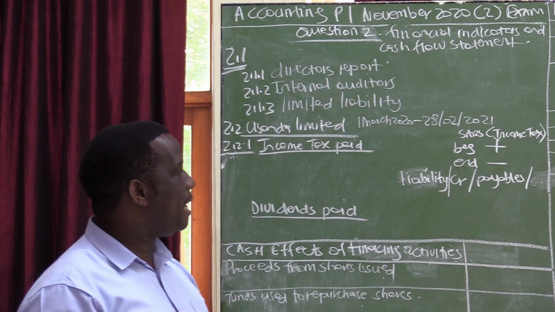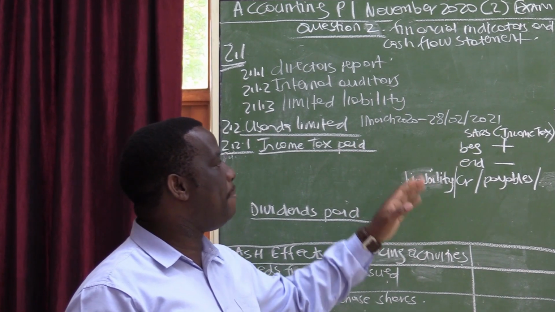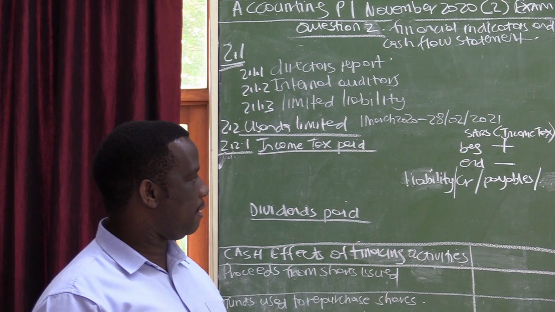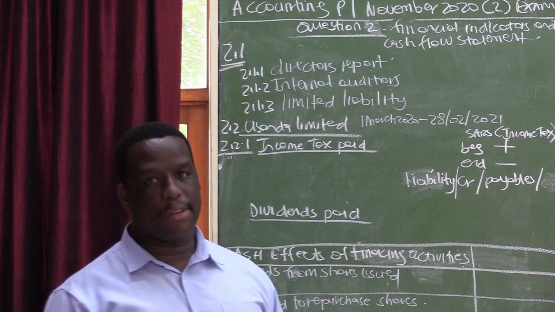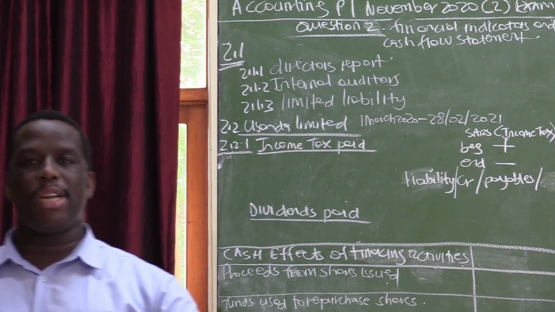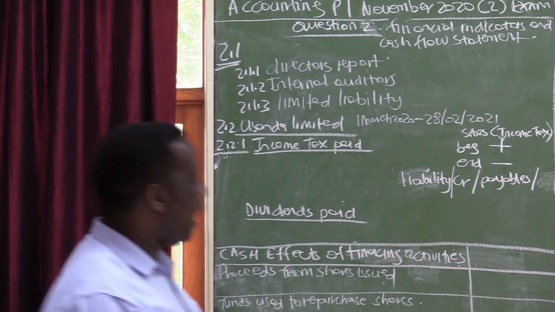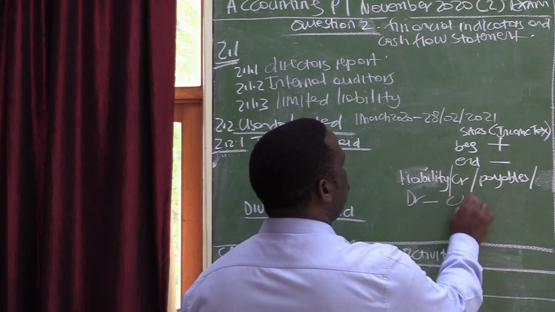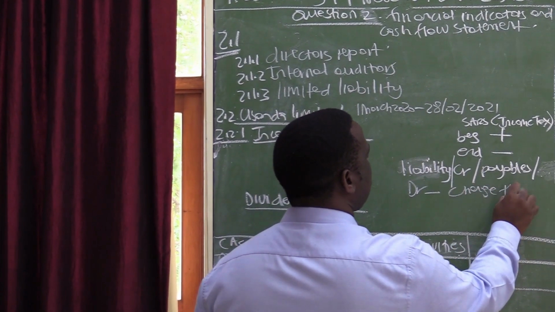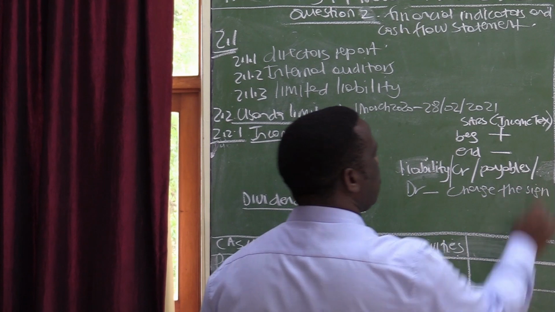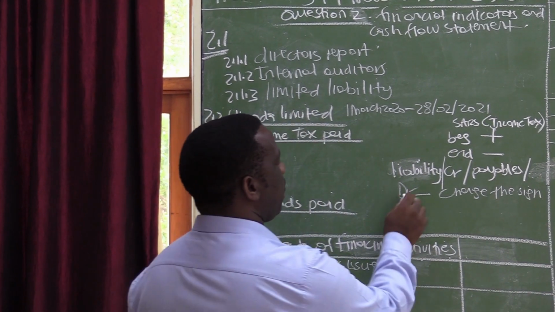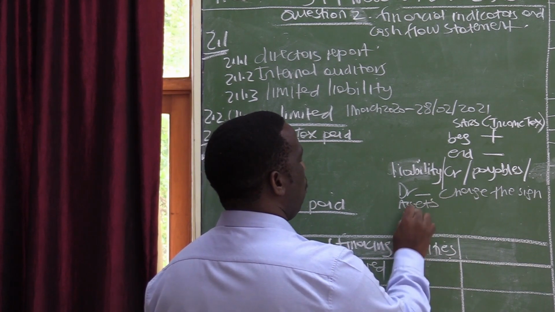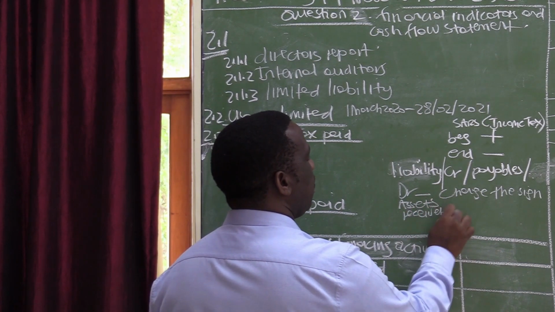Should it happen that your SARS is no longer under liability, it is under assets, or you see a DR sign, or it is recorded under receivables, then you need to change the sign. It may be a DR, or written assets, or written receivables.